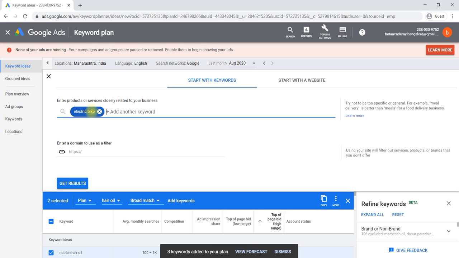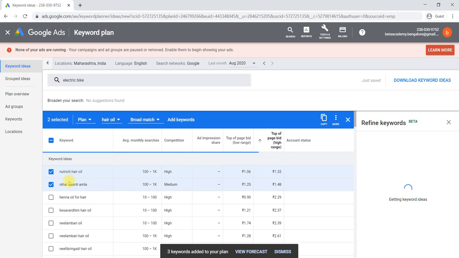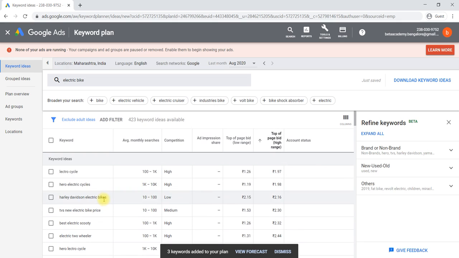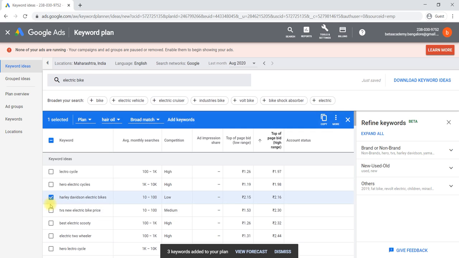This is one more product I would like to market. Now you can see these are the keywords available relevant to this electric bike. In that, I can select one or two keywords which are relevant to my ad.